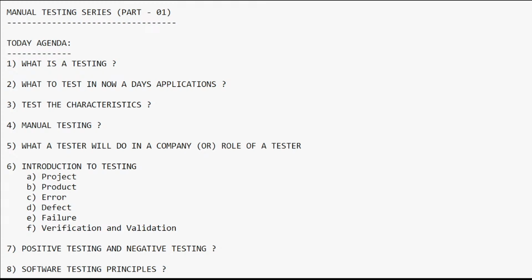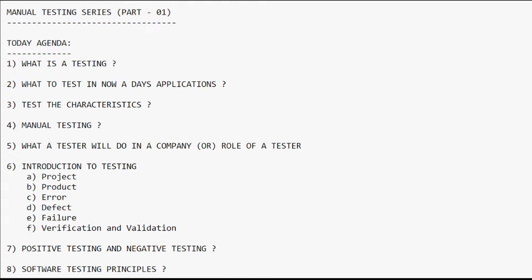If we don't have any process to be followed but we need to do testing, that is called ad hoc testing or informal testing. If we are following any process, that is called formal testing. So here, writing test cases and executing test cases, analyzing the test results, understanding the requirement specification document and analyzing that particular document, in all of these we are following some process. That is called formal testing.